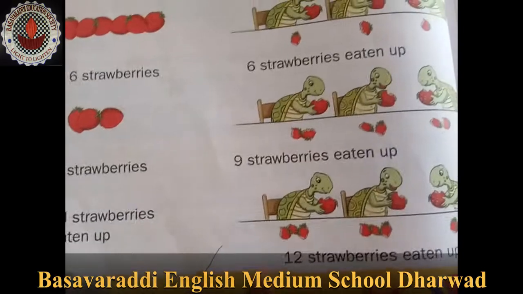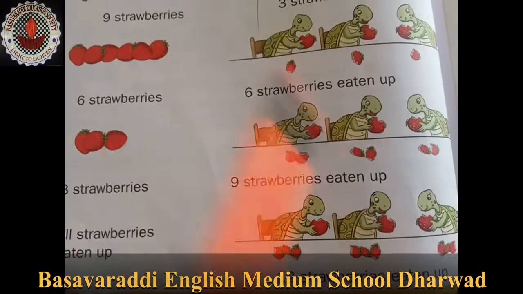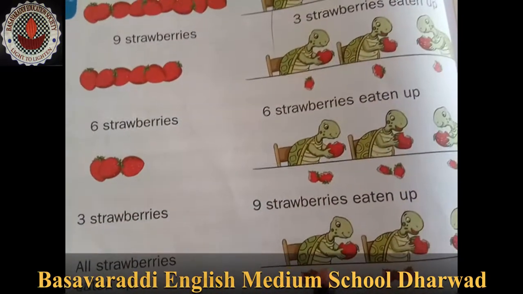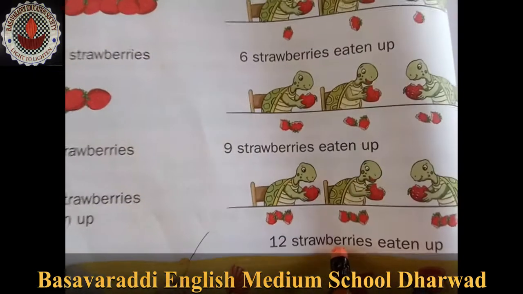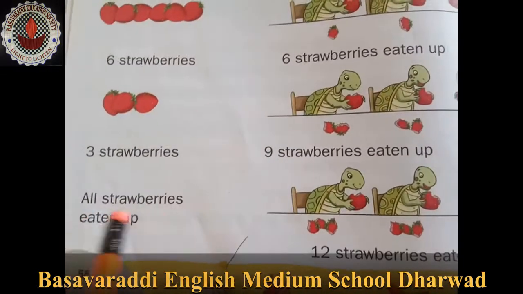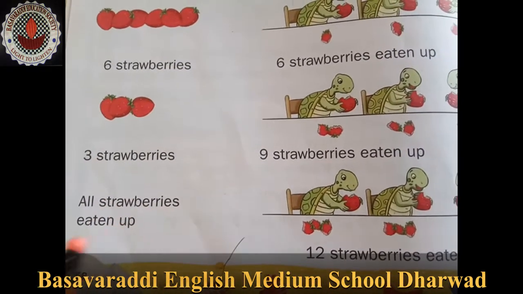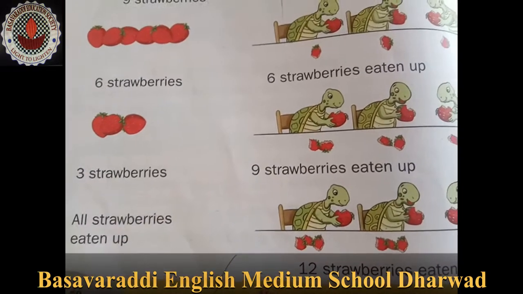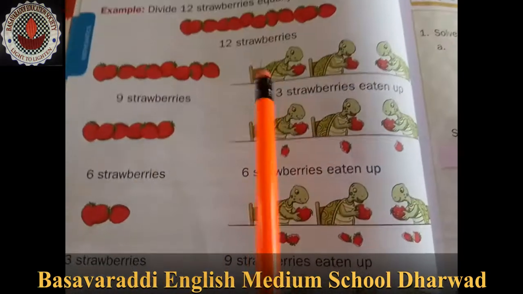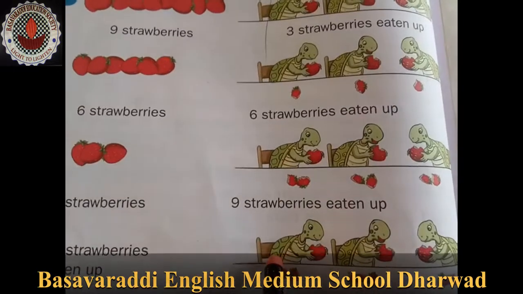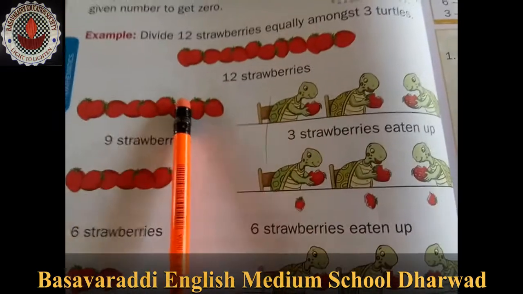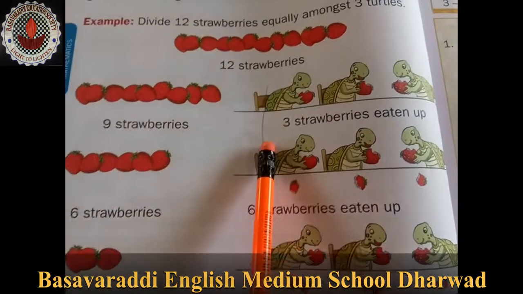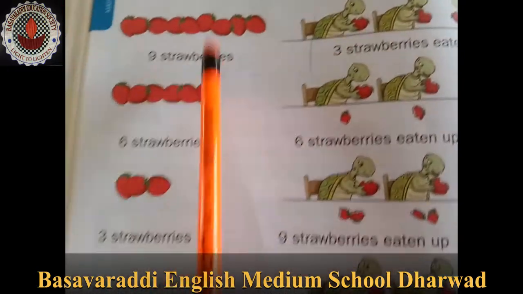And again they are distributing this one. So 1, 2, 3, 4, that is 12 strawberries eaten up. Then all the strawberries are eaten up. So how many groups are here? 1, 2, 3, 4. So 12 strawberries divided by 4 is equal to 3.